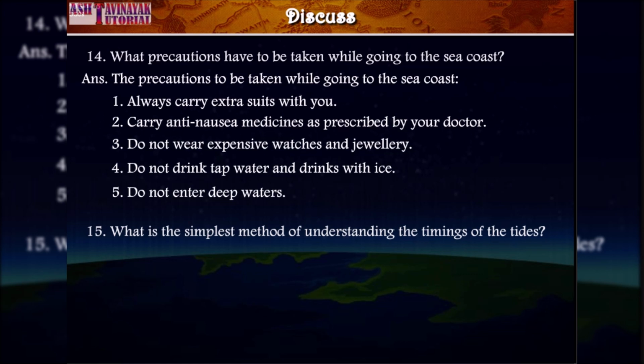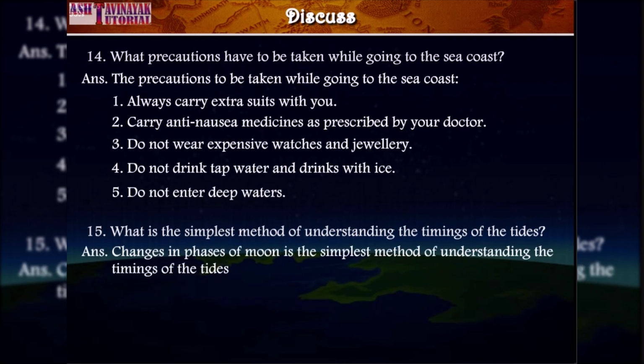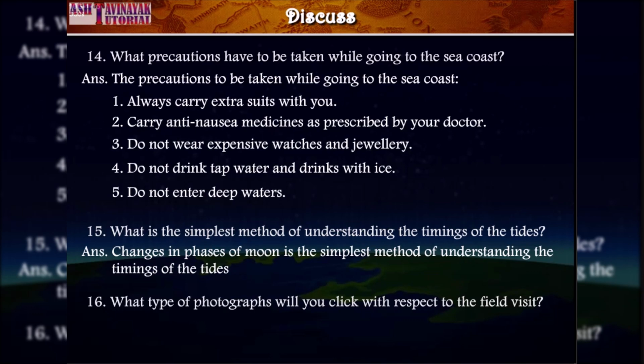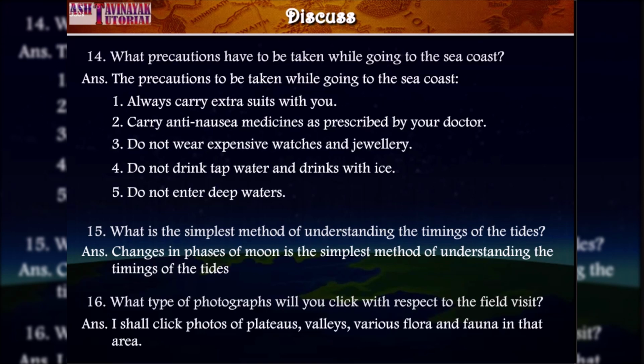Question 15. What is the simplest method of understanding the timings of the tides? Answer. Changes in phases of moon is the simplest method of understanding the timings of the tide. Question 16. What type of photographs will you click with respect to the field visit? Answer. I shall click photos of plateaus, valleys, various flora and fauna in that area.